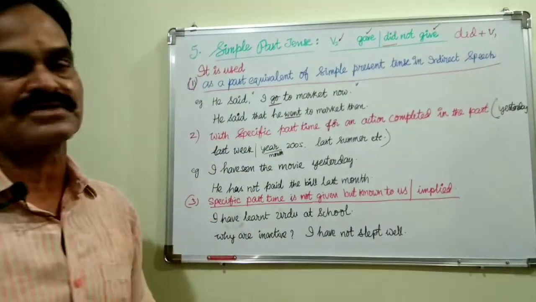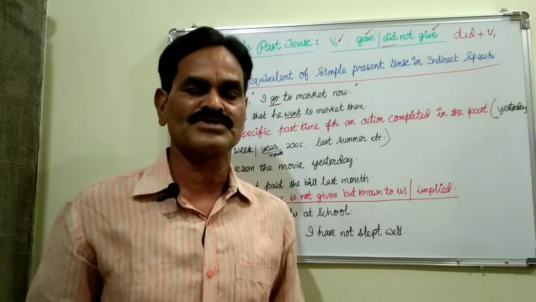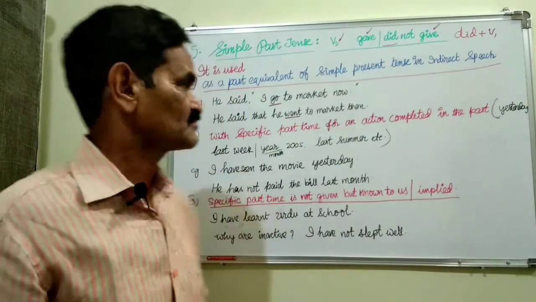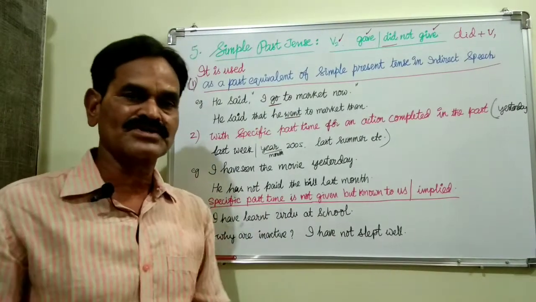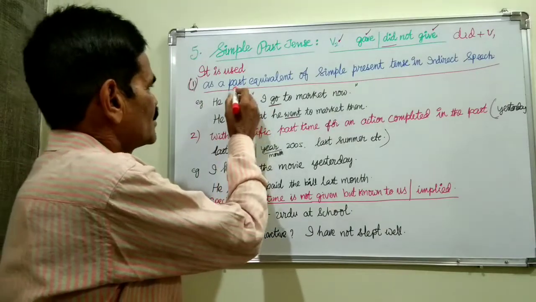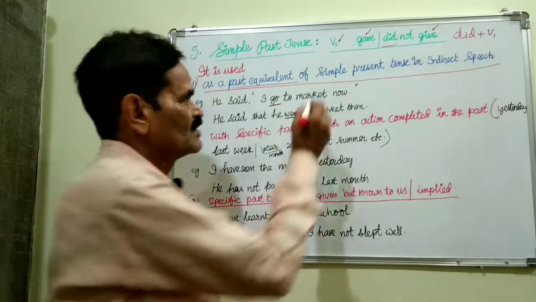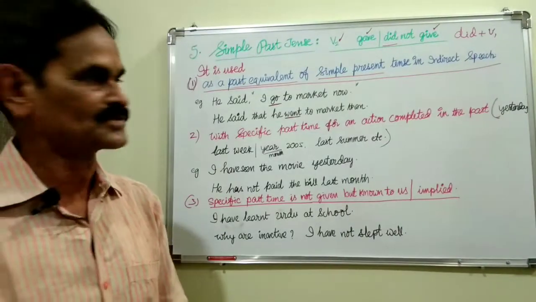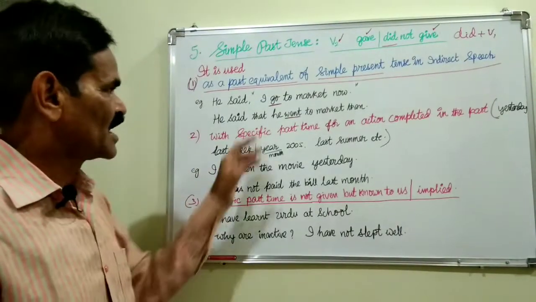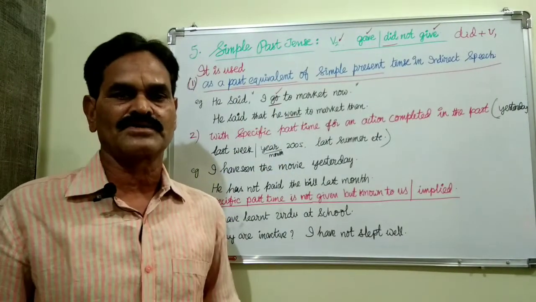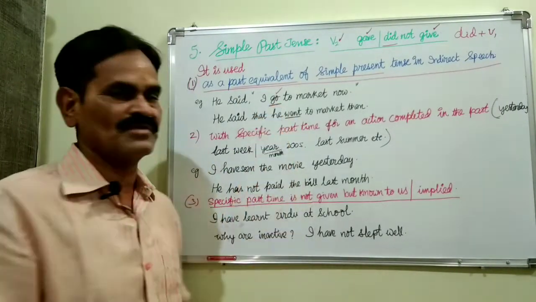Now this is the structure of simple past tense, where it has to be used, where it should not be used, why. Now let us see various occasions where it will be used. First one is as a past equivalent of simple present tense in indirect speech. Suppose in direct speech he said, I go to market now. Here go is given.